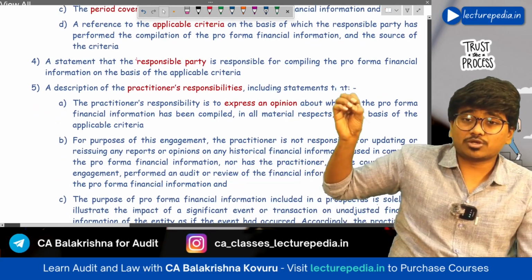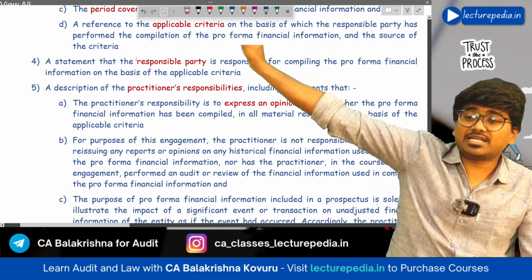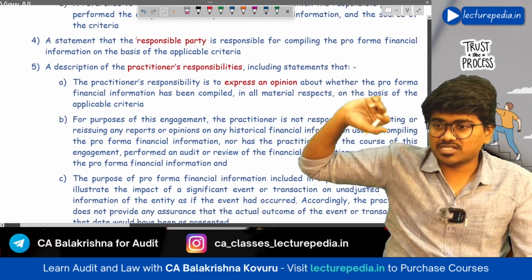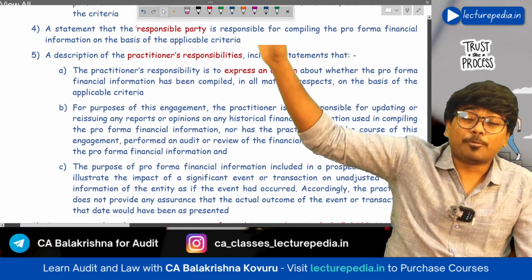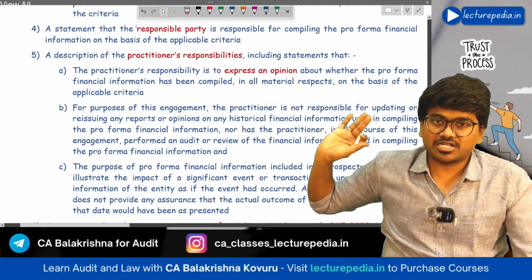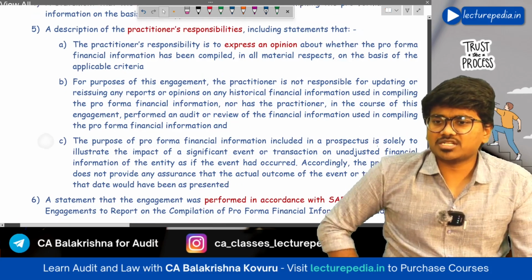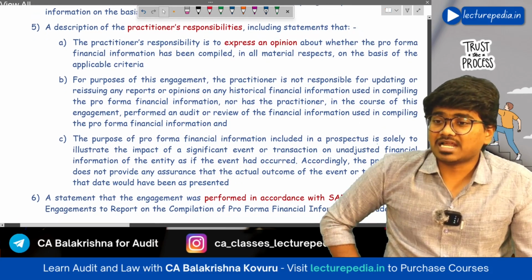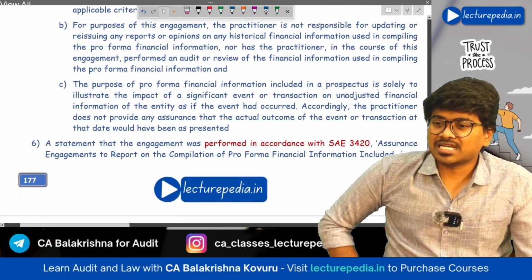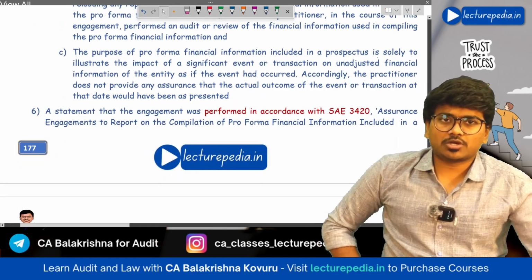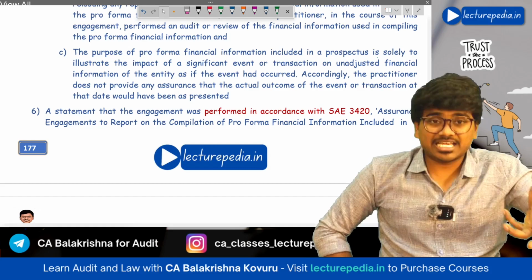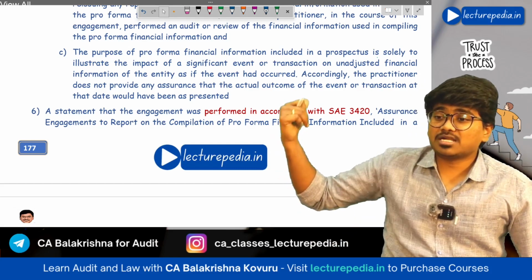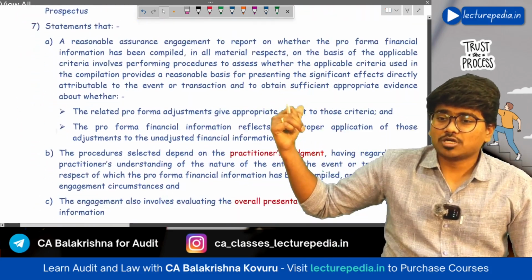Next, you should also include a statement that the responsible party is responsible for compiling the financial information, and the practitioner is responsible solely for expressing an opinion on this pro forma financial information about whether it has been prepared as per the applicable criteria or not. Okay, next, a statement should also be included stating that this engagement has been performed as per SAE 3420, and